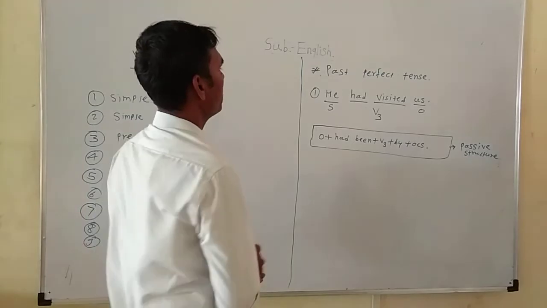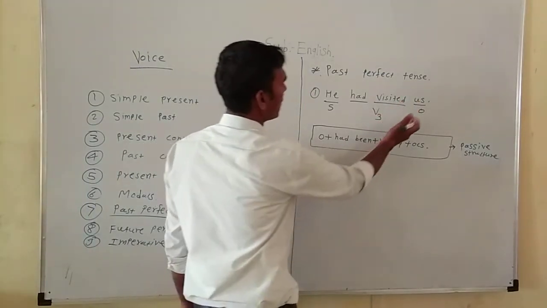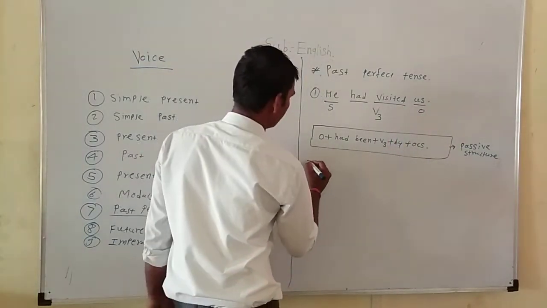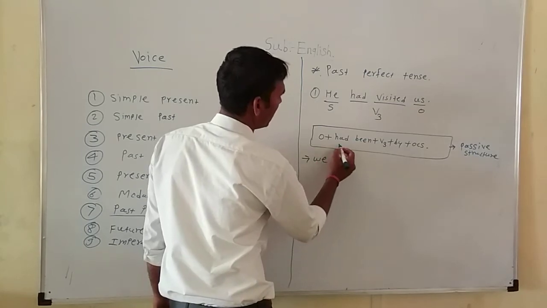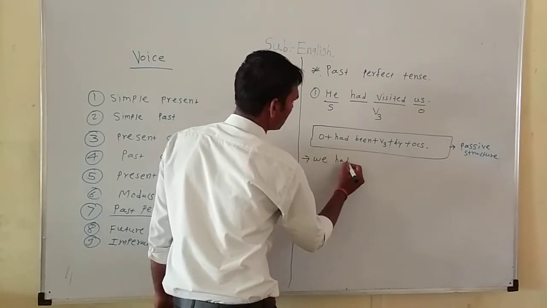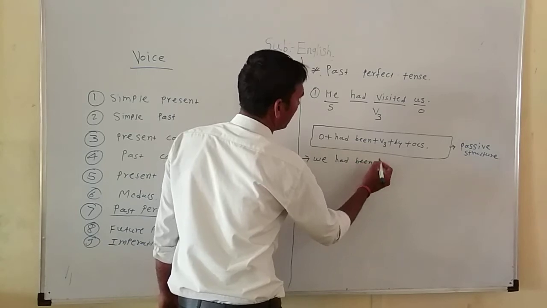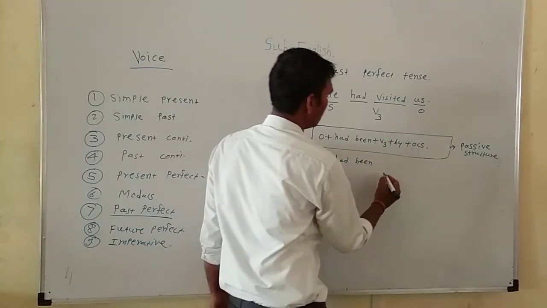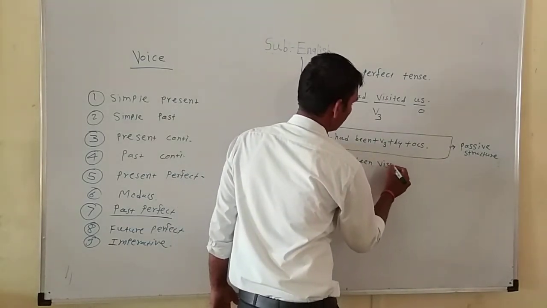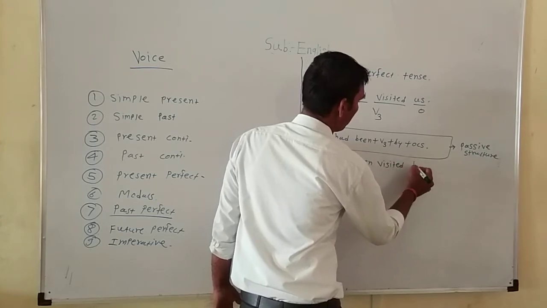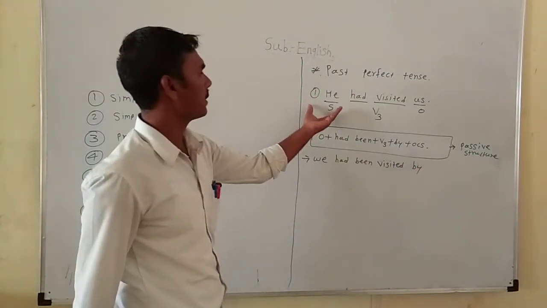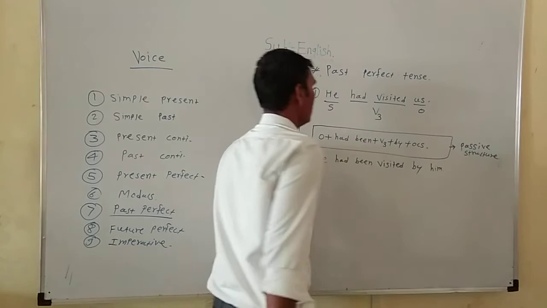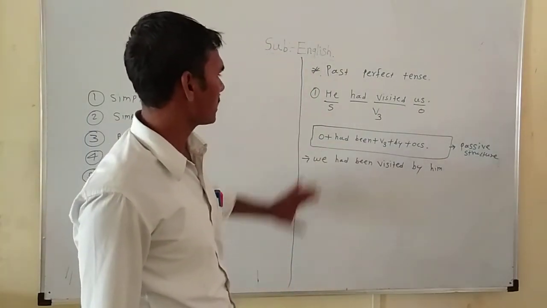According to the structure, first the object us becomes the subject, since us is in the objective case. Then had been, then the past participle visited, then by and the objective case of the subject he, which is him: by him. We solve it according to the passive structure.